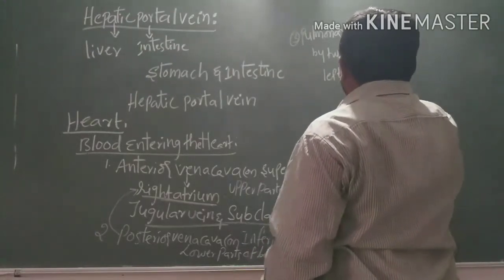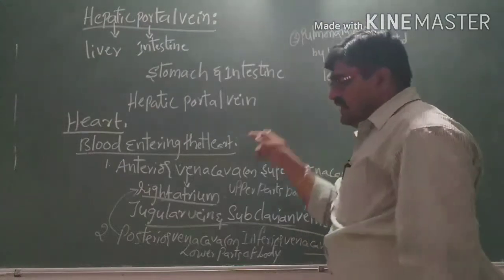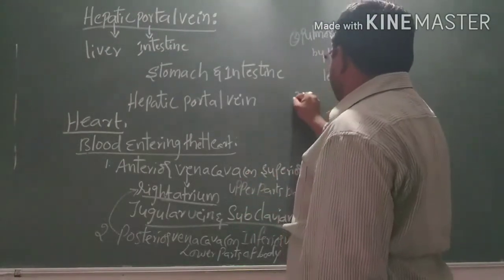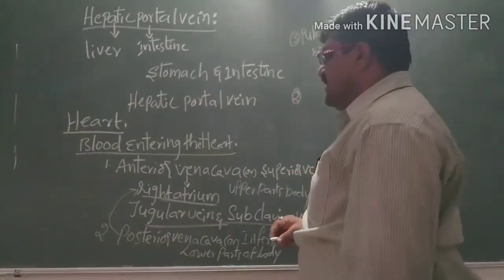So these are the three vessels entering into the heart.